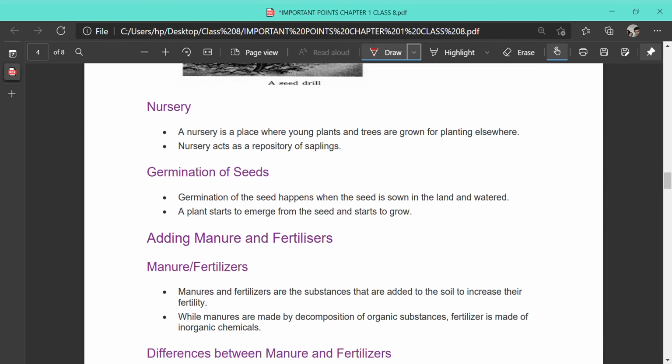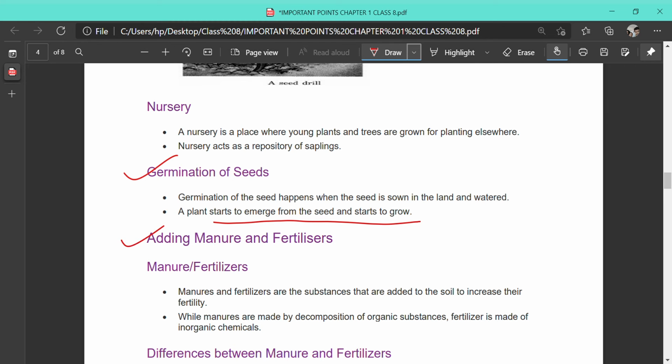Next, it is nursery. In a nursery, the seeds are germinated. Many seeds are germinated together at a particular small place, and then from there they are taken by the farmers to plant them in their crop field. Germination of the seeds happens when the seed is sown in the land and watered. Watered means irrigated. The plant starts to emerge from the seeds and starts to grow into saplings.